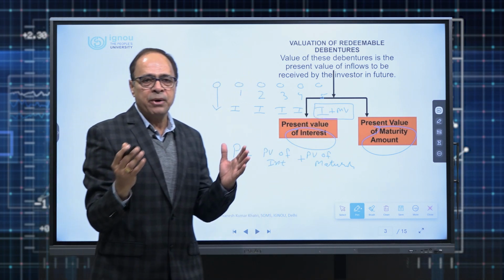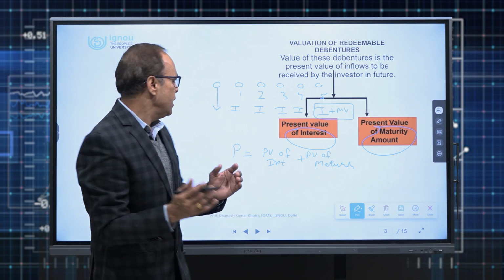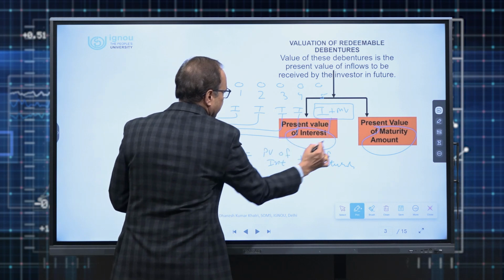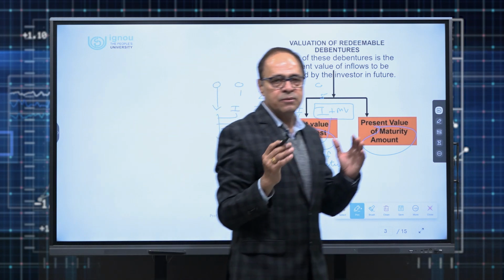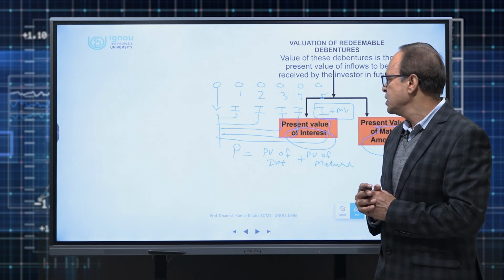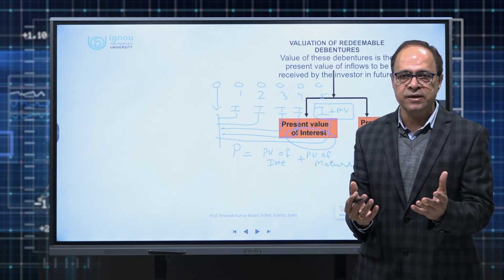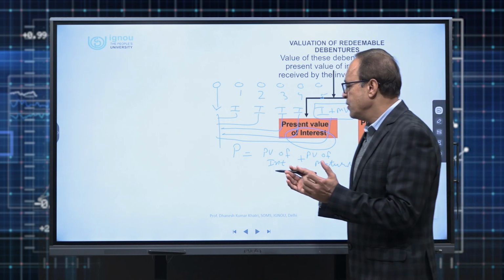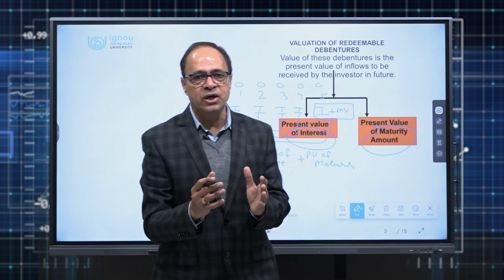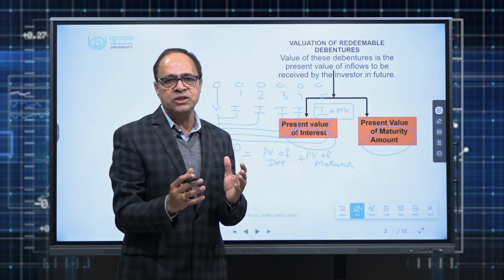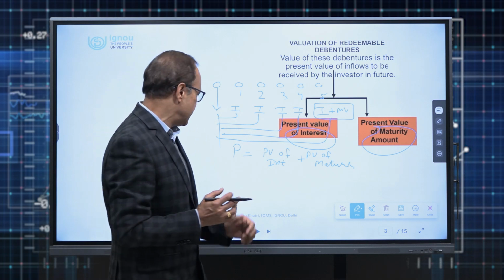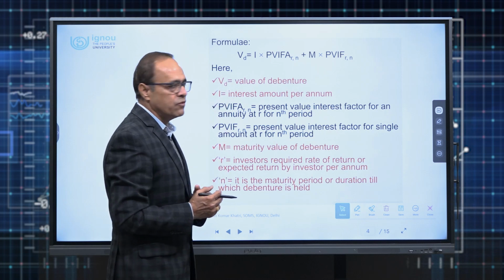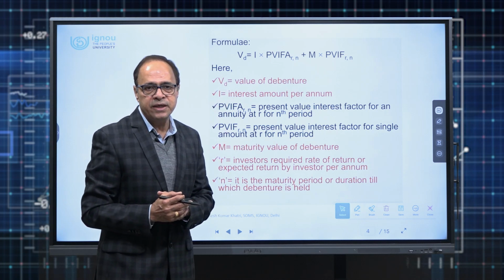Simple concept: the price of a debenture for an investor is equal to the present value of all these amounts which he is likely to get in future. Now the question comes, at what discount rate should he discount these amounts? His discount rate will be the expected rate of return, or his cost of capital, or his opportunity cost of capital. That's why we say the price of a debenture is nothing but the present value of the future flow of income as well as the maturity value likely to be received from the debenture. So we can calculate the present value of the debenture. As you can see, VD stands for value of debenture, and I is the annual interest which he will be getting.